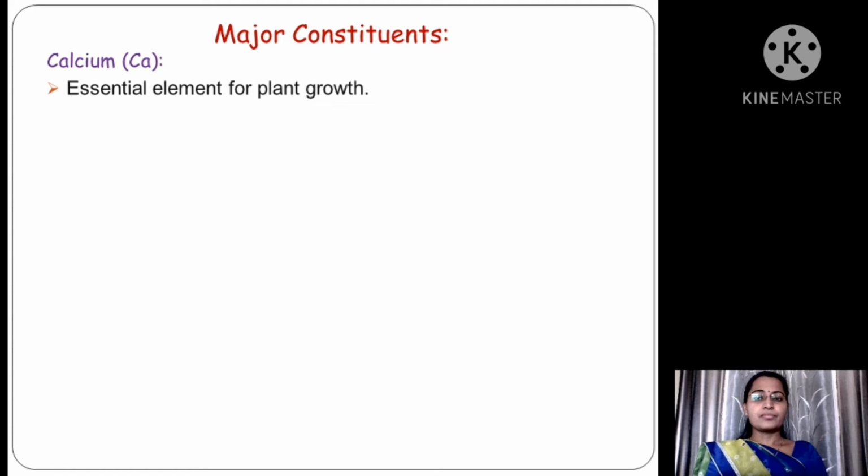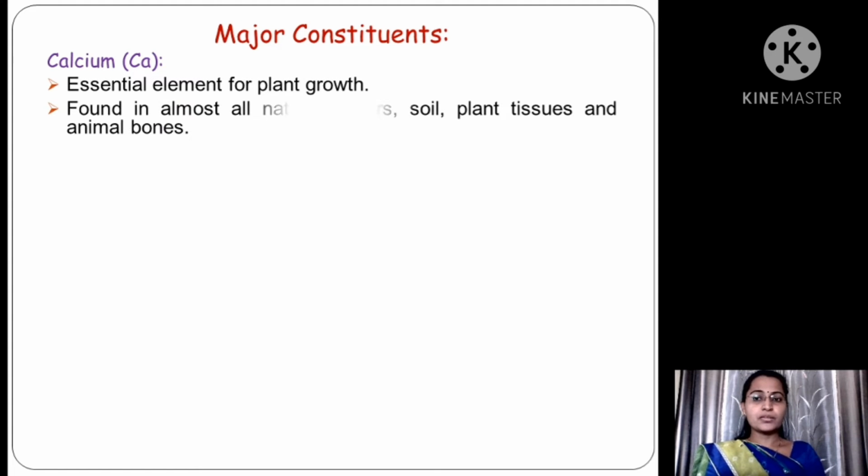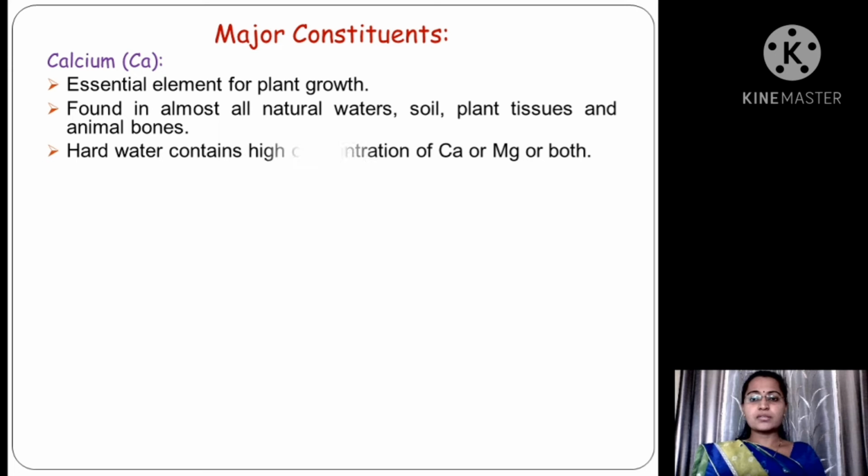Calcium. It is an essential element for plant growth. It is found in almost all natural waters, soil, plant tissues and animal bones. As we know, hard water contains high concentration of calcium or magnesium or both.